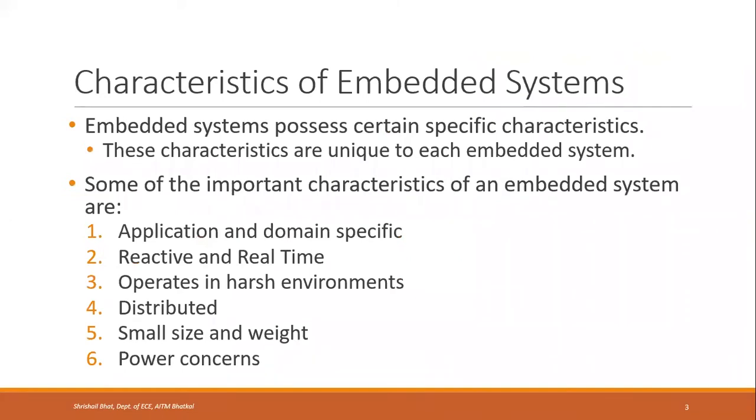Here, as we know, embedded systems possess certain specific characteristics. Unlike general computing systems, they have distinct characteristics which are unique to each embedded system. So some of the important characteristics we can list. They are application and domain specific. Embedded systems are reactive and real time in nature. They operate in harsh environments. Embedded systems are distributed. They are of small size and weight, and have power concerns. So these are the different characteristics of embedded systems. We will look at them one by one.